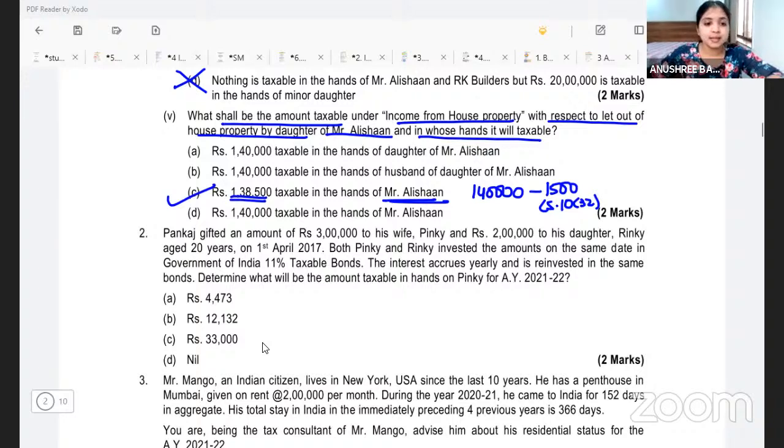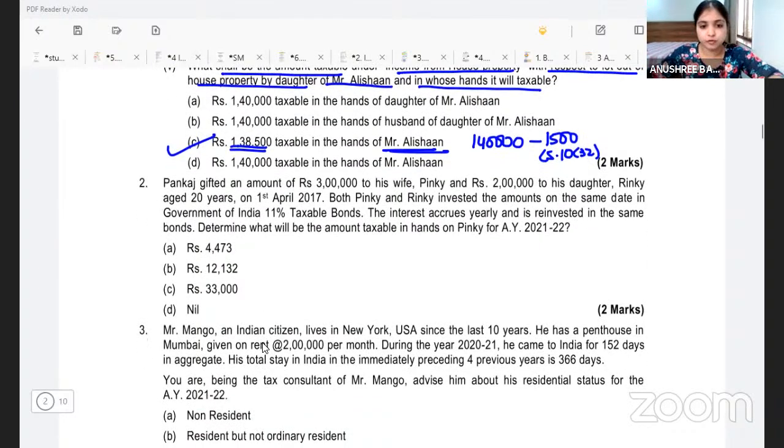Let's read it. It says, Pankaj gifted an amount of rupees 3 lakh to his wife Pinky and 2 lakh to his daughter Rinky, aged 20 years, on 1st April 2017. Both Pinky and Rinky invested the amounts on the same date in Government of India 11% taxable bonds. Interest accrues yearly and is reinvested in the same bonds. Determine what will be the amount taxable in the hands of Pinky for assessment year 21-22. Is the question clear for everybody?